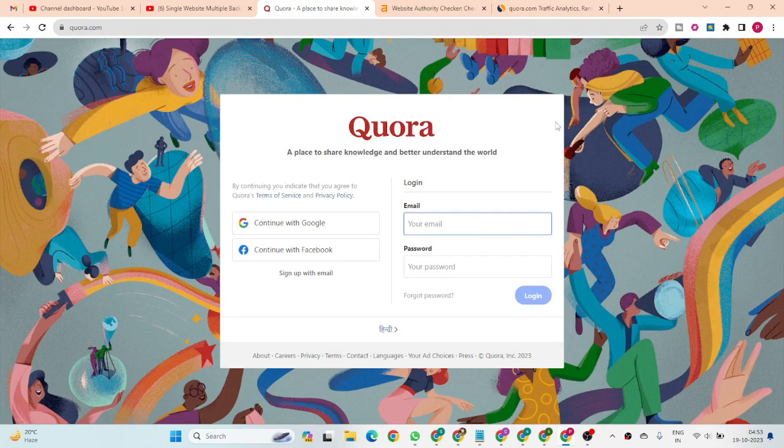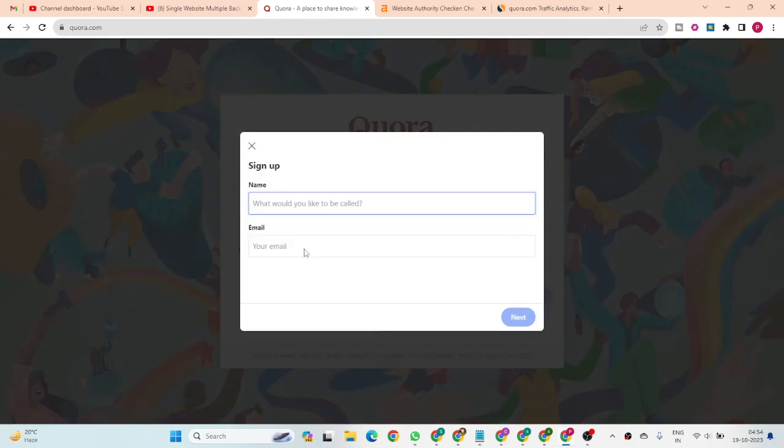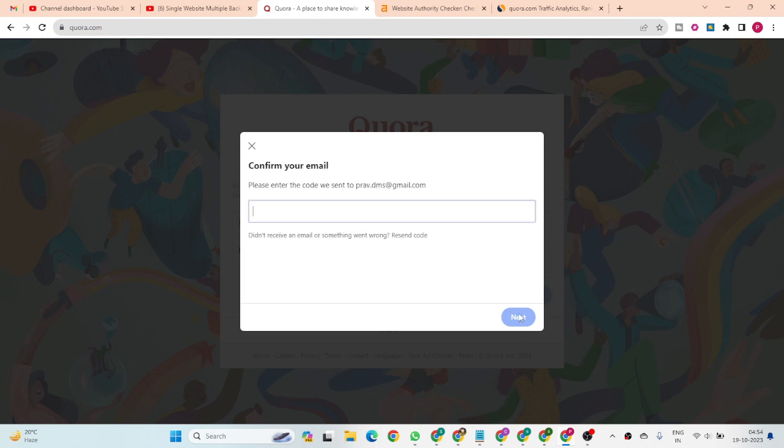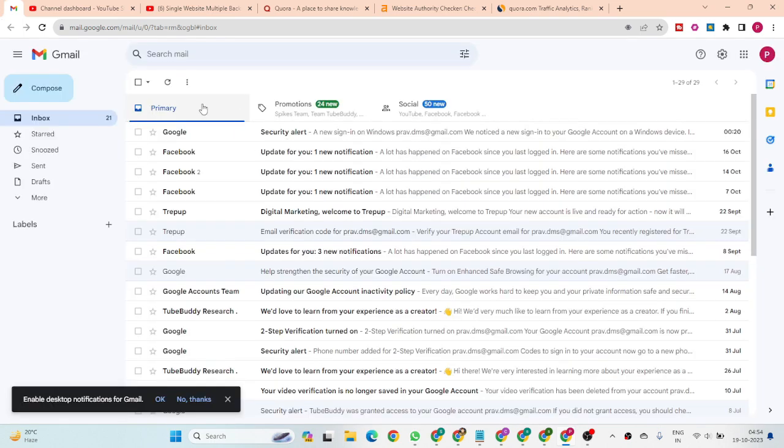If you don't have an account on Quora.com, you have to click on sign up with email. There you can choose your name, then add your email ID, then click the next button. Then they send you an OTP.